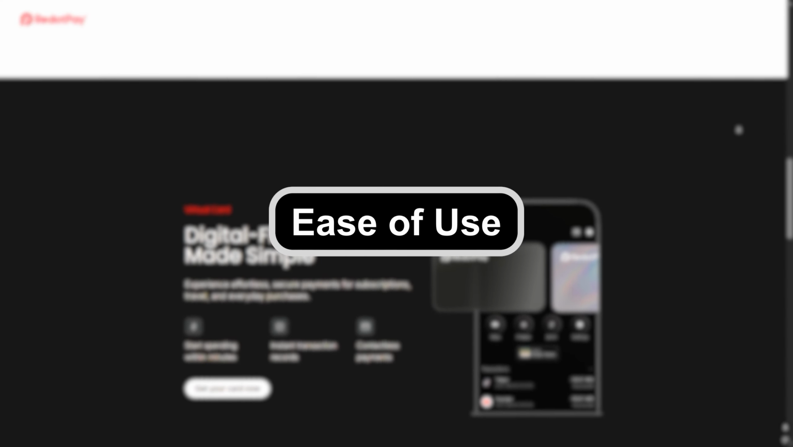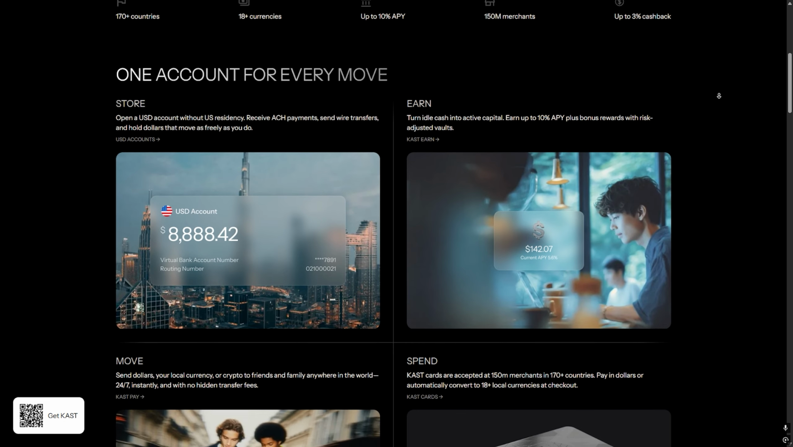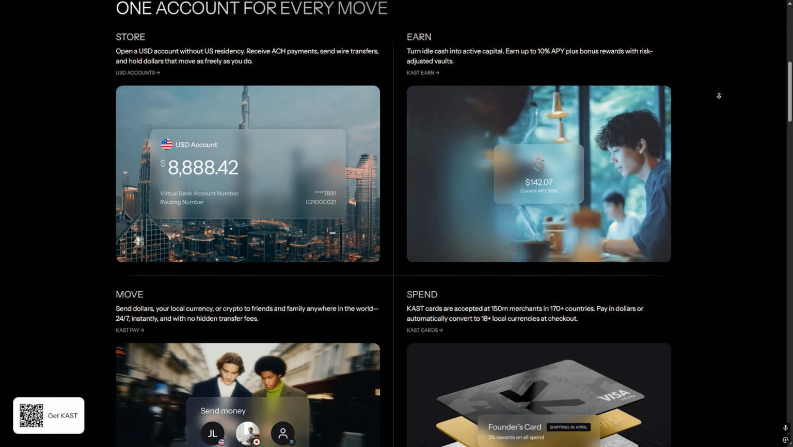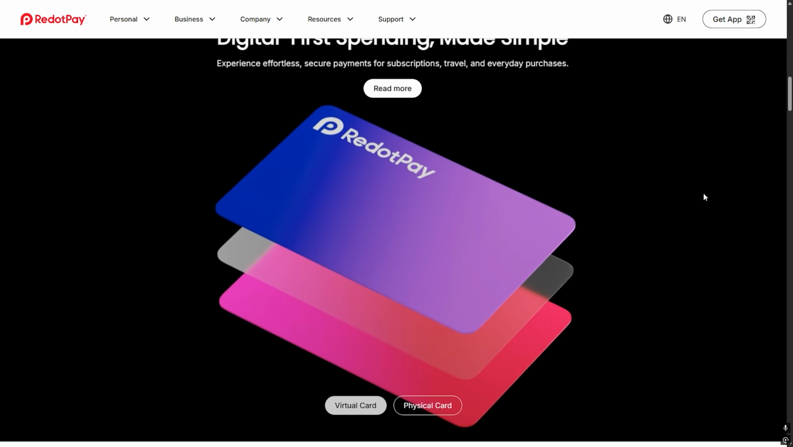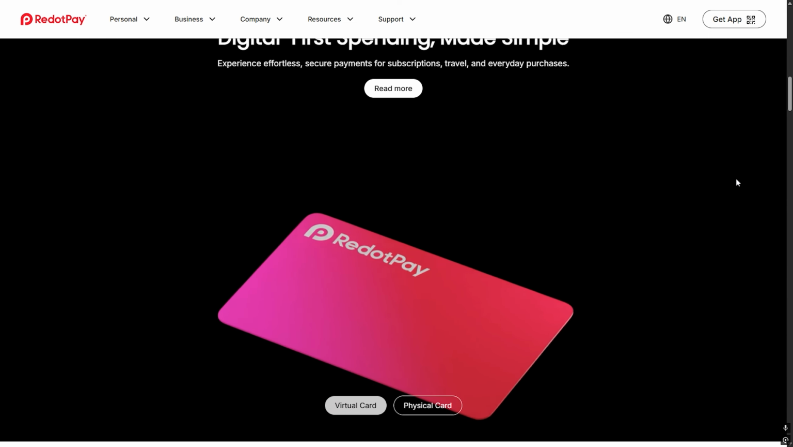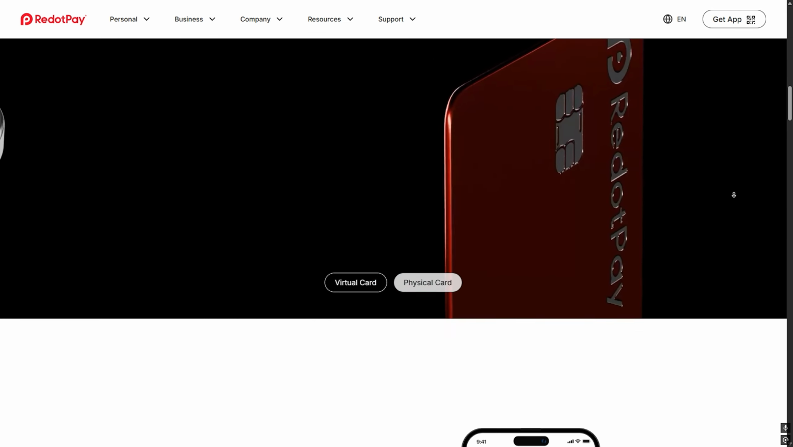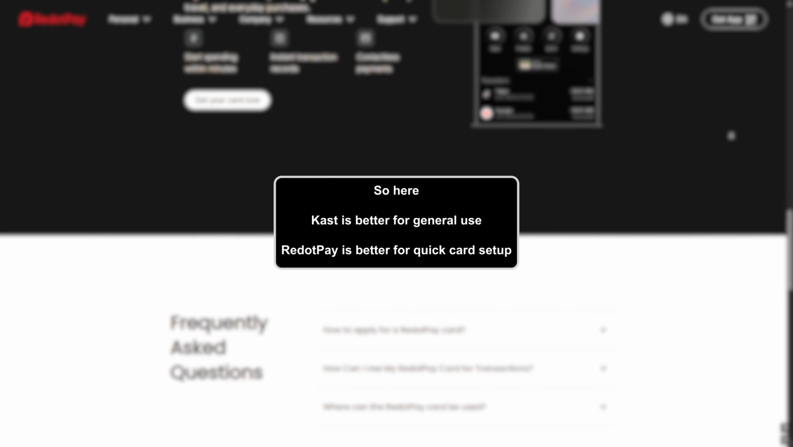Ease of use. Kast is very beginner friendly. The app is clean, simple, and easy to navigate. Sending or receiving money takes just a few taps. RedotPay is also easy to use, but it is more focused on card management. If your main goal is to get a virtual card and start paying online quickly, it does that well. So here, Kast is better for general use. RedotPay is better for quick card setup.